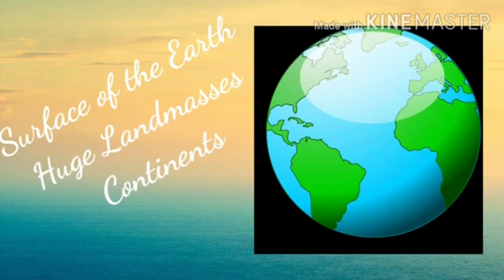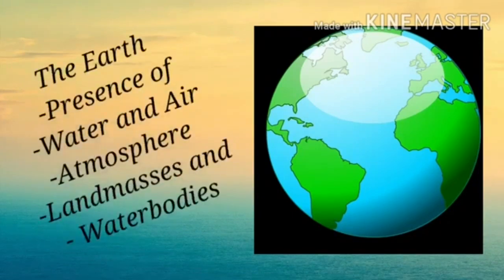The presence of water and air on earth makes life possible on it. The layer of air that surrounds the earth is called atmosphere.